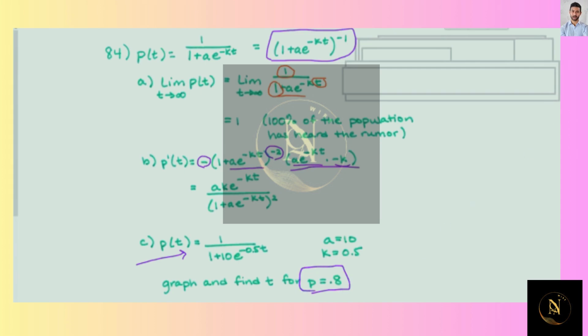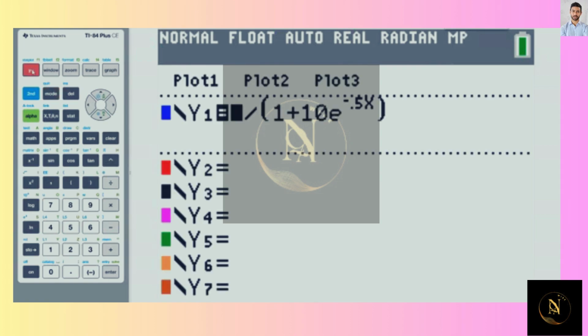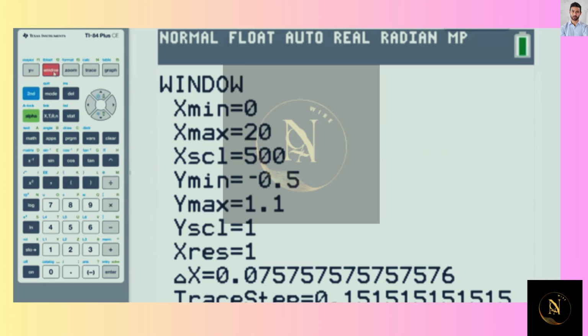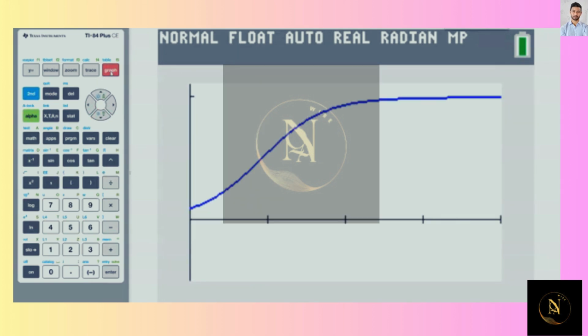Okay, so let's grab a calculator, and then we go to y equals, and here we have our function. And for a window, I've chosen to try 0 to 20 on my x-axis, and I'll just go by 5s as a scale. And then negative 0.5 to 1.1 on my y-axis. So let's take a look at that graph. So that makes sense that as we get closer to the full population having heard the rumor, it's just going to taper off and be flat.